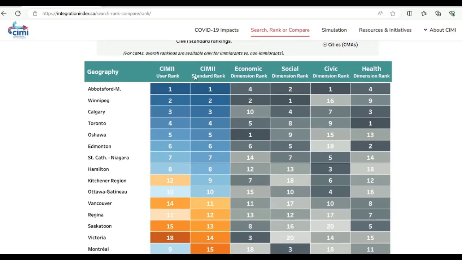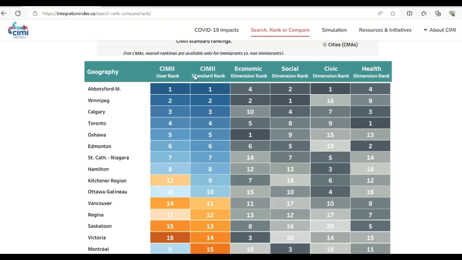Users should be cautious when interpreting the rankings of the geographies. There are 2 main points of consideration. Firstly, it's important to remember that the CIMII provides rankings based on the gap in outcomes between immigrants and the Canadian-born population. The smaller the gap, the better the region performs relative to the rest of Canada.